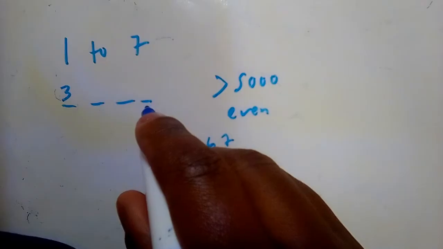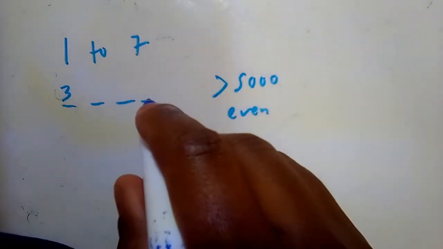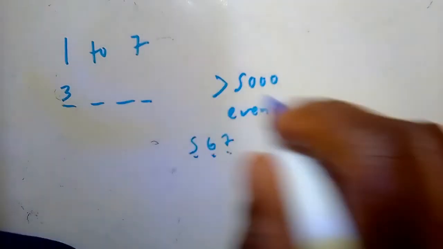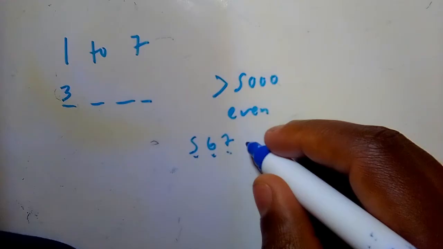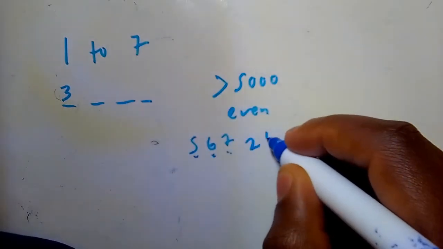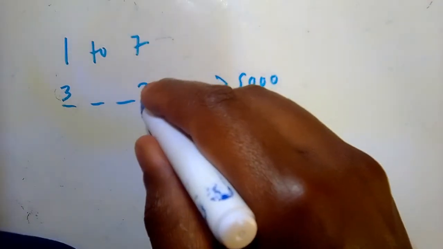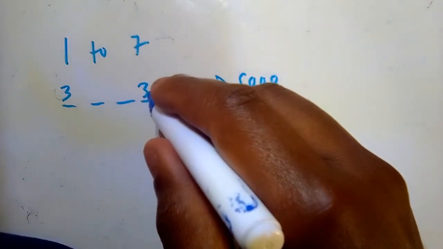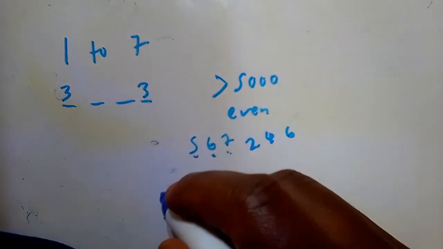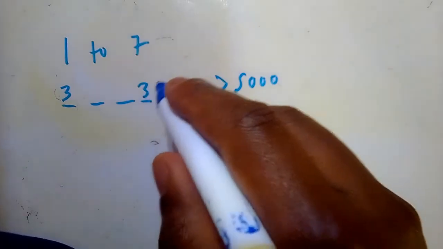So now at the end, it must be even, right? So for the whole code to be even, it must end with an even number. So how many even numbers do we have here? So now notice that the even numbers from 1 to 7 are 2, and then 4, and then 6, right? So we've got 3 digits that we can choose from. So we have got 3 choices here, so we're done with the restrictions. So if we choose any one of the 3 choices, then it's going to be even.